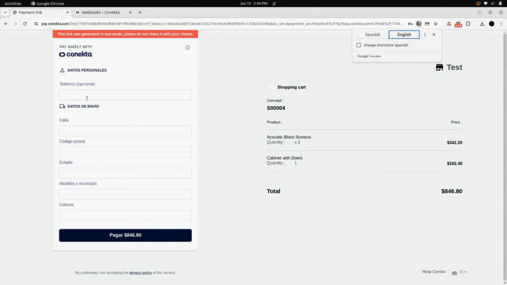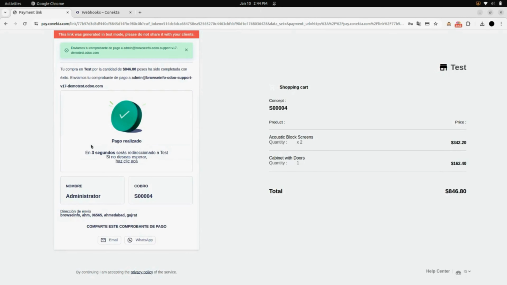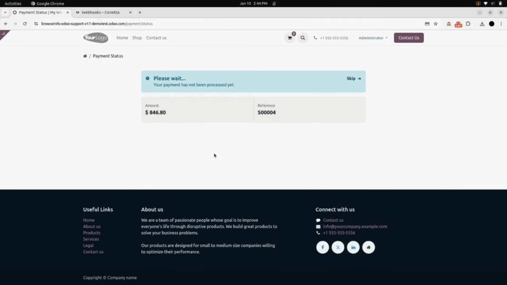Now add the necessary information, and click on pay. Here you can see the payment is successful. Now you are redirected to the website and here you can see the sale order and the amount.